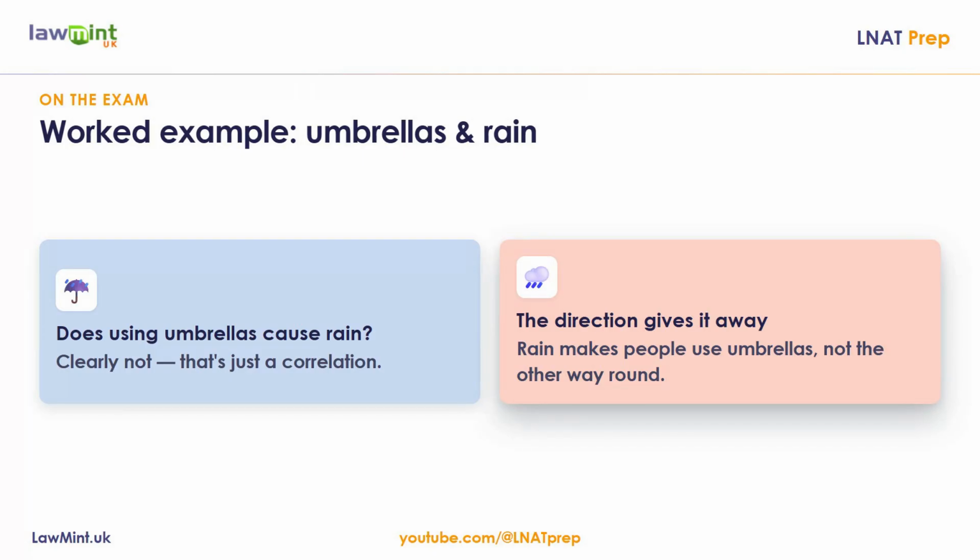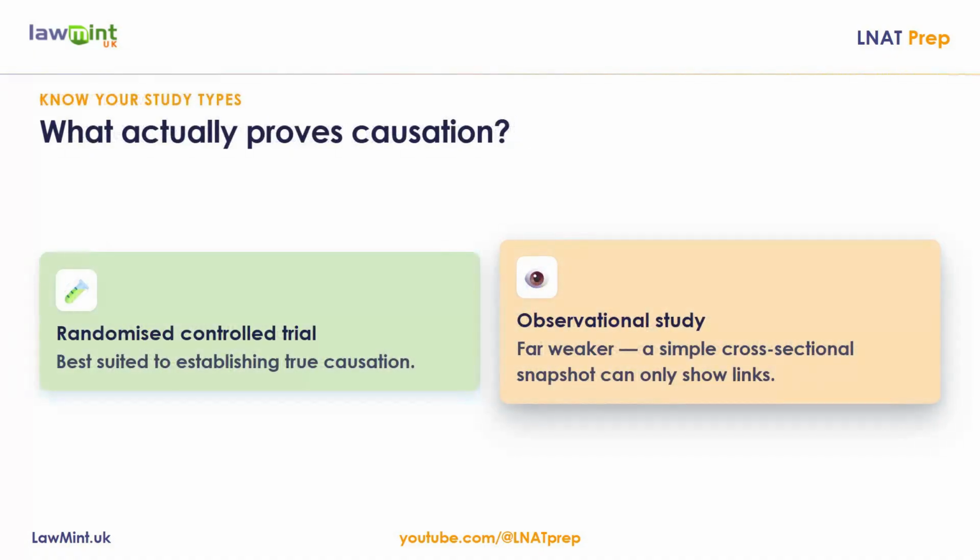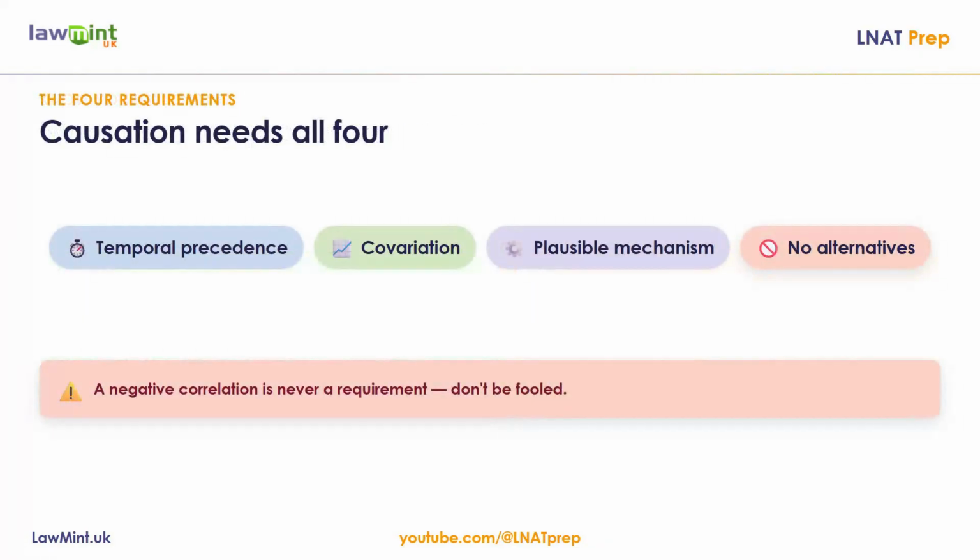Another question might test your knowledge of study types. Remember that a randomized controlled trial is generally best suited to establishing true causation, far more so than a simple observational or cross-sectional study. You should also know the requirements for causation. You need temporal precedence, covariation of cause and effect, a plausible mechanism, and no alternative explanations. A negative correlation, by contrast, is never a requirement.